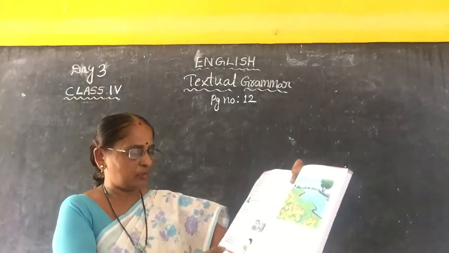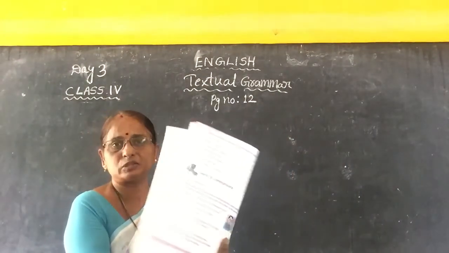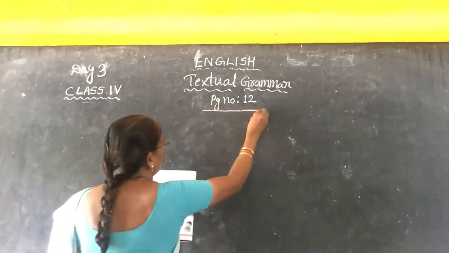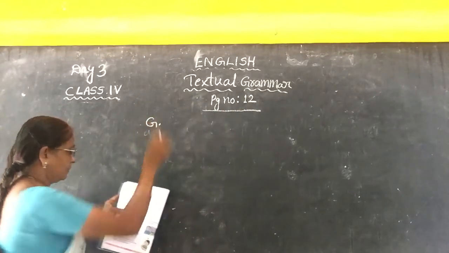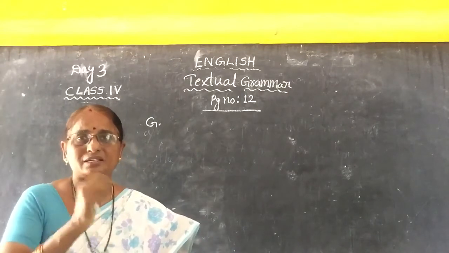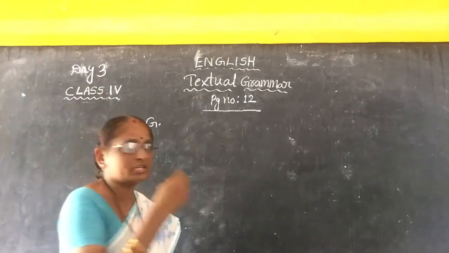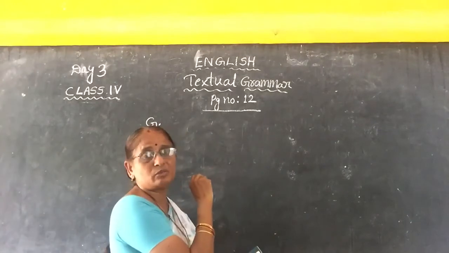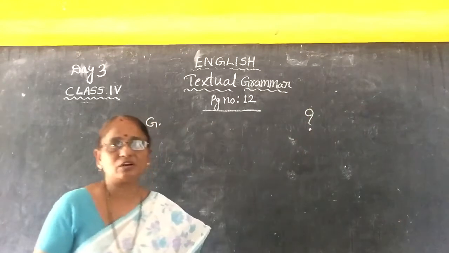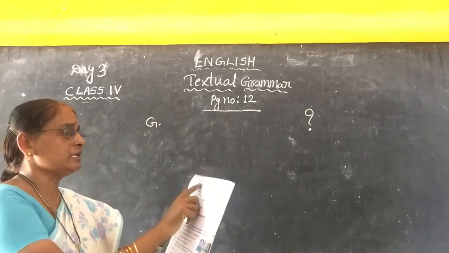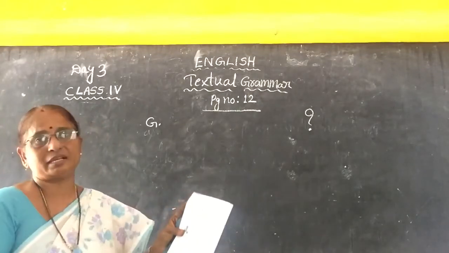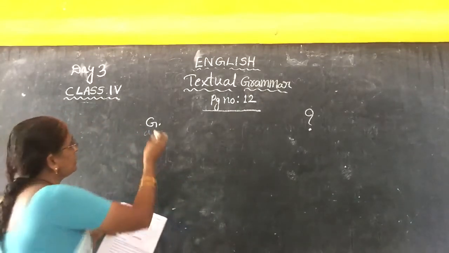Now take page number 12 of the same textbook, grammar only. Page number 12, G, children. See, I have written here page number 12, G. See, change the given sentences into interrogative sentences. You know what is called an interrogative sentence? You are questioning. So what punctuation mark are you putting at the end of the sentence, children? Question mark. See, change the given sentences into interrogative sentences. Here they have given 1 to 7 sentences of G, children.